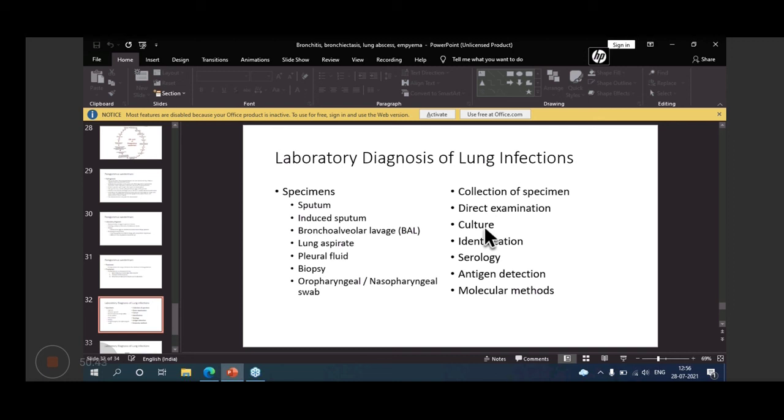Mycobacterium tuberculosis culture can be done on